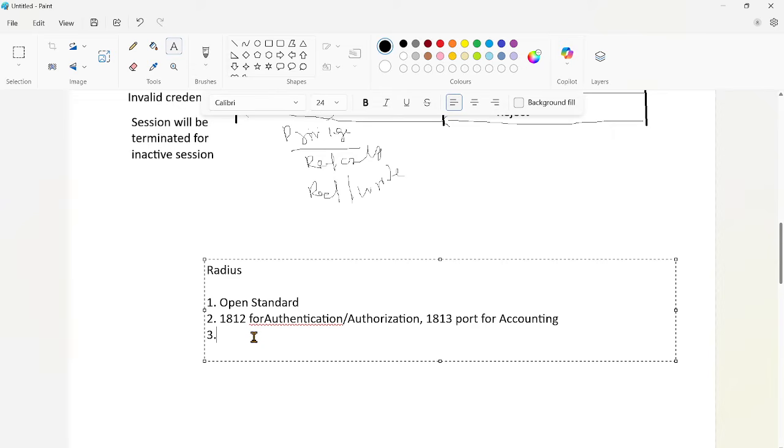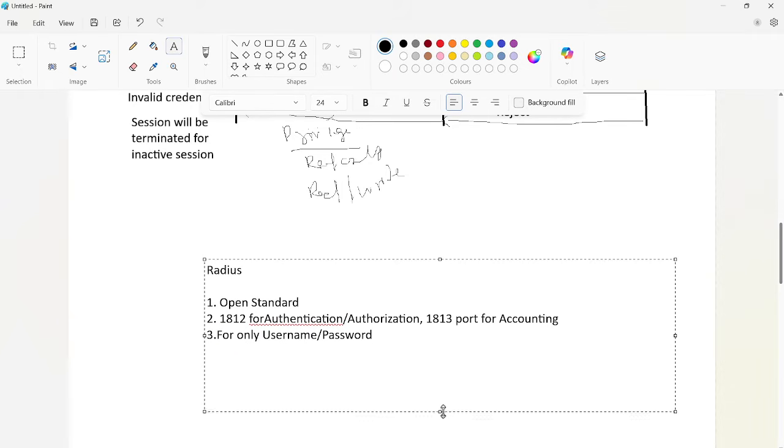Okay, but here in RADIUS, what it will do is provide security for only user information. Information means username and password, but whatever other information we are sending will not be encrypted. Only the username and password will be encrypted. So these are some differences between RADIUS and TACACS+, and let me mention TACACS+ as well.